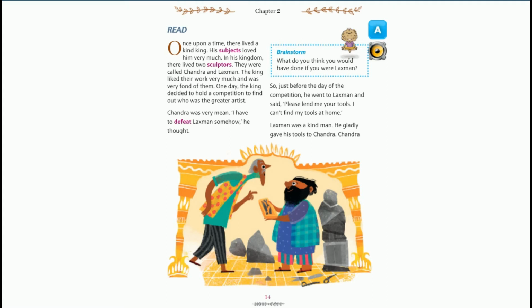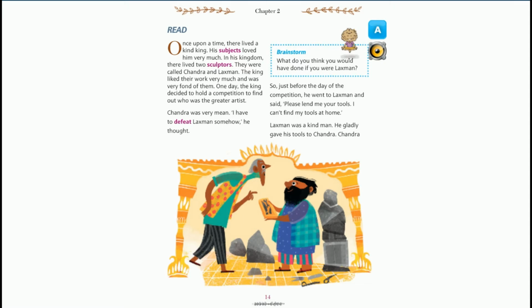The king liked their work very much and was very fond of them. Because they were very good sculptors, they created beautiful statues. So the king was very happy with them. The king had a liking towards them. Fond means liking towards them. One day the king decided to hold a competition to find out who was the greater artist.